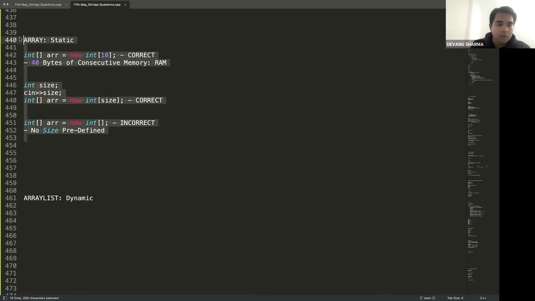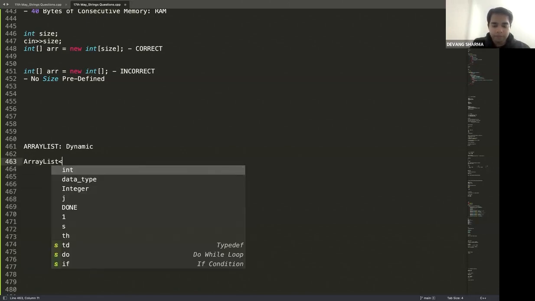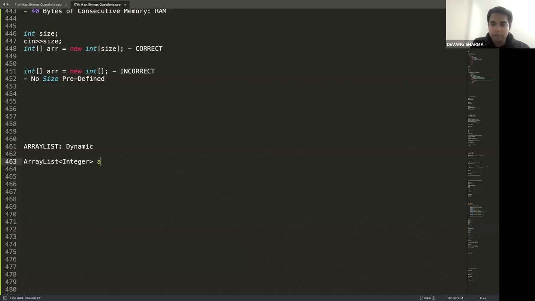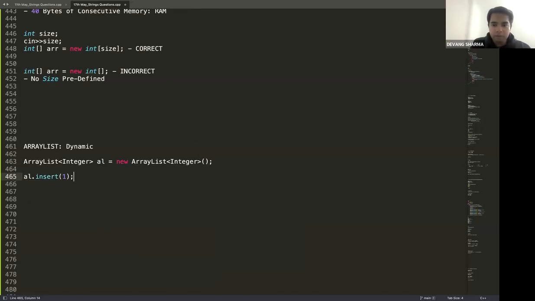Okay. Now let's talk about ArrayList, or in general anything which has come from the List collection framework. When we say ArrayList is dynamic, what does that mean? Let's look at this code. ArrayList of Integer al equals new ArrayList of Integer. I can just insert 1, 2, 3.